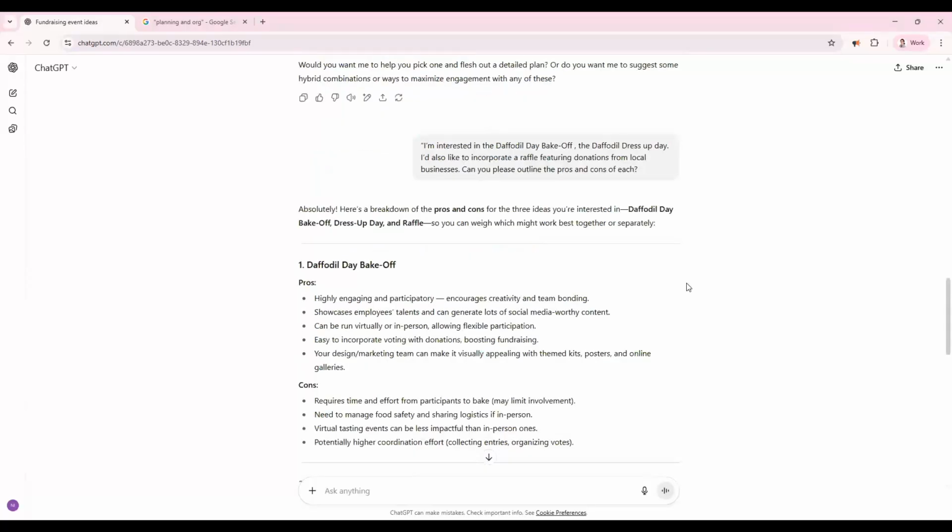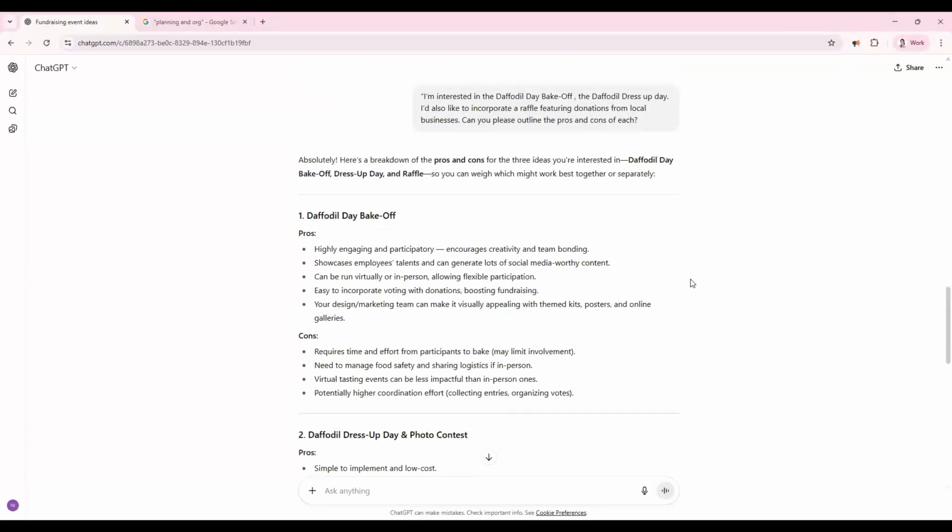And this is what it's come up with. So the Daffodil Day Bake Off pros, it's going to be highly engaging. It's going to bring a lot of participation. It encourages team bonding. Absolutely. I really love that idea.